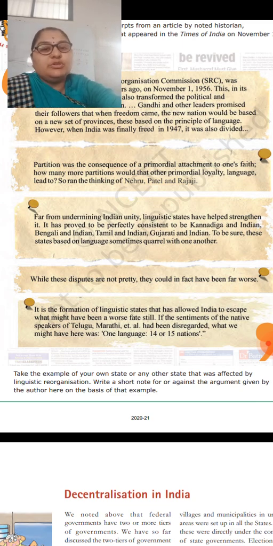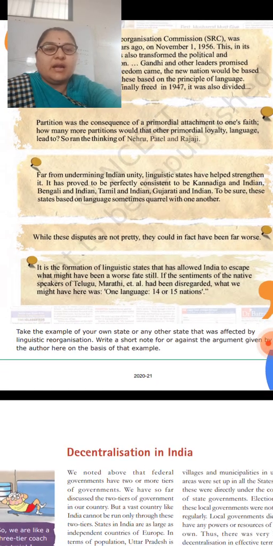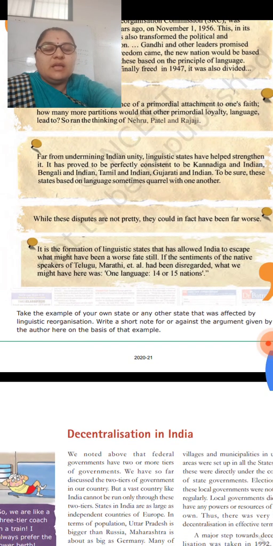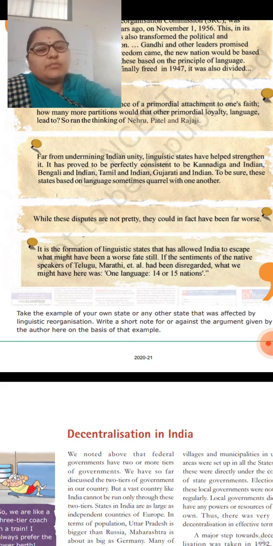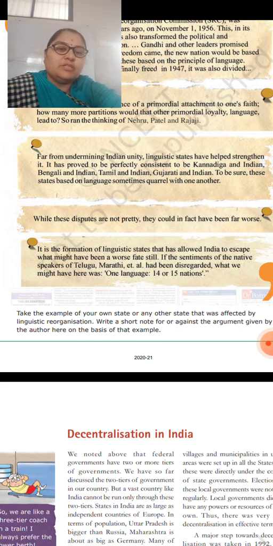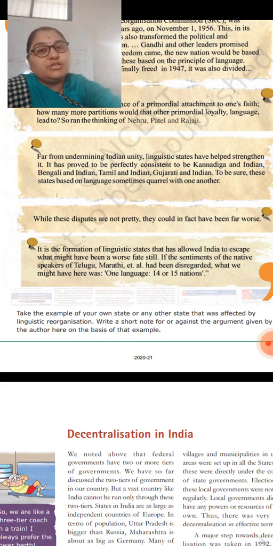While these disputes are not pretty, they could in fact have been worse. It is the formation of linguistic states that has allowed India to escape what might have been a worse fate. Still, if the sentiments of the native speakers of Telugu, Marathi, etc. had been disregarded, what we might have had here was one language, 14 or 15 nations.